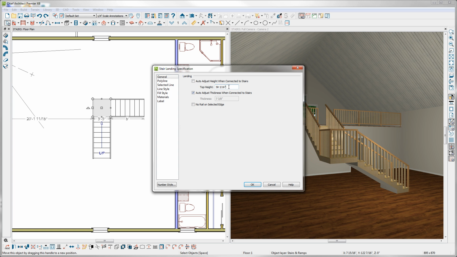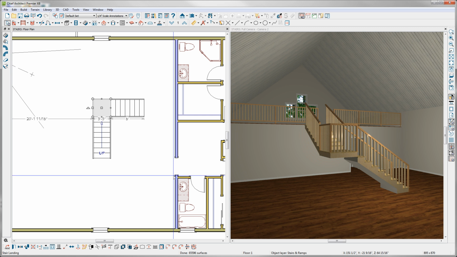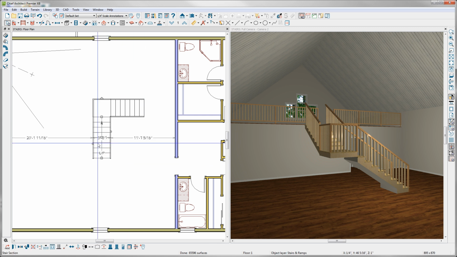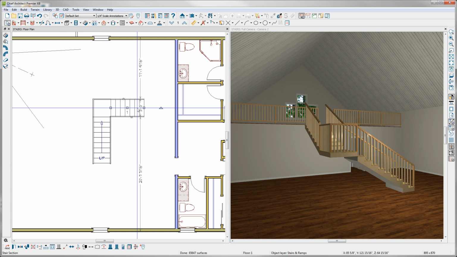Here I'll raise the height by a specific amount and I'll have Chief do the math for me. I'll simply type in plus 6.75, which I know is my riser height. When I hit my Tab key, you can see that the number changes. I'll go ahead and click OK here, and then I'll need to make an adjustment to the number of risers on each of the stair sections.